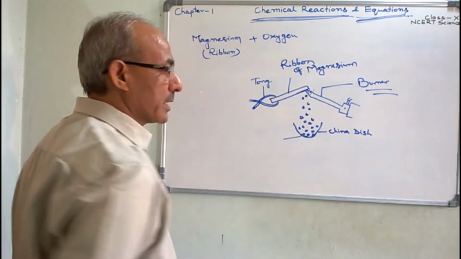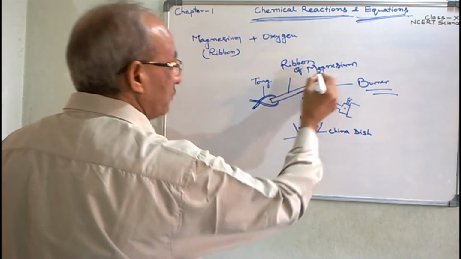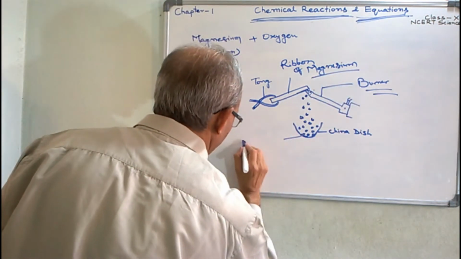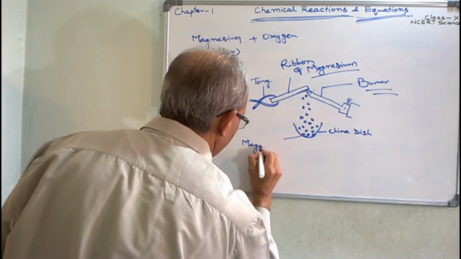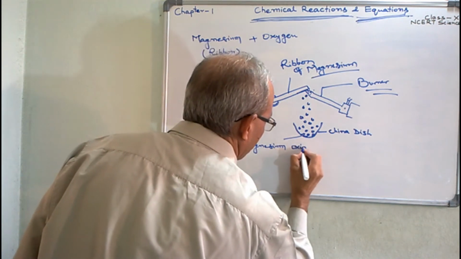This whitish powder is the oxide form of magnesium, that is magnesium oxide.